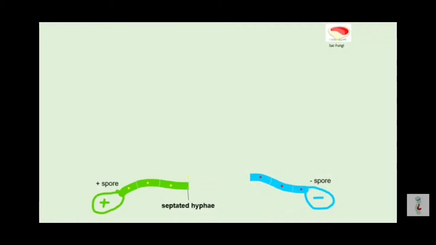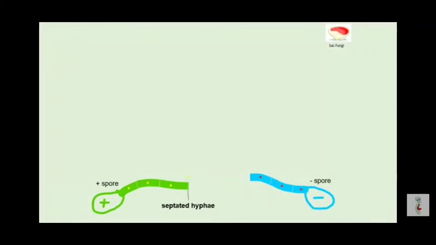For example, Saccharomyces cerevisiae has 16 different chromosomes, whereas Penicillium has 4 chromosomes, and Peziza, depending on what species, could have between 8 and 16 chromosomes.